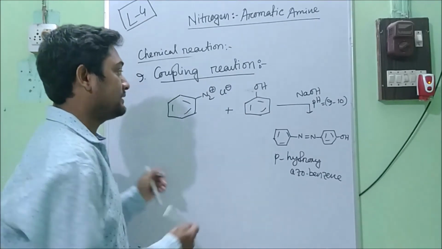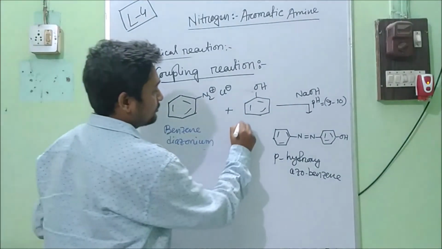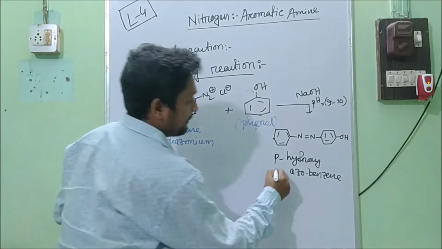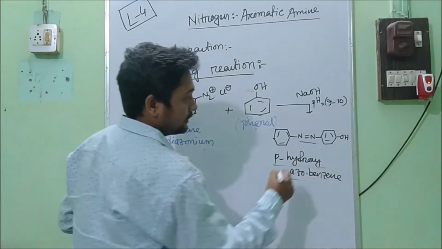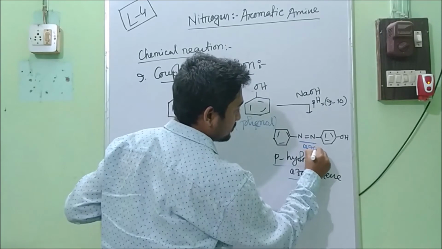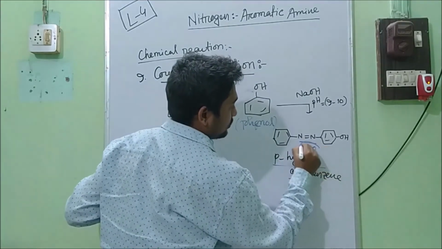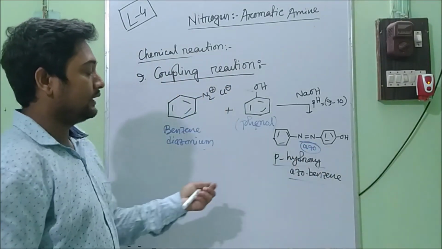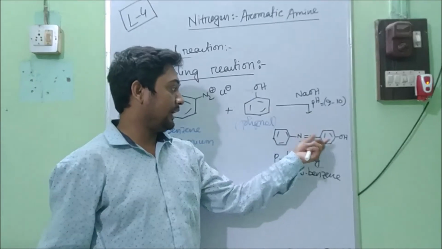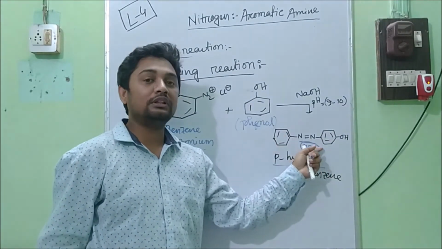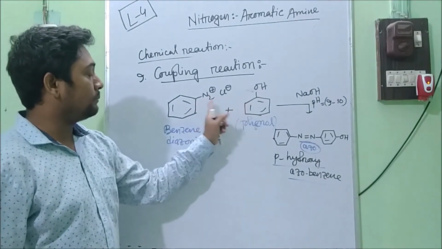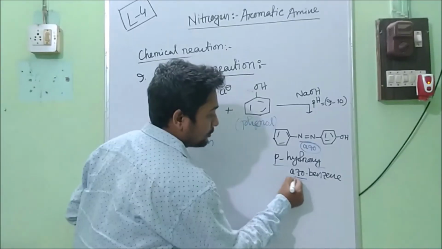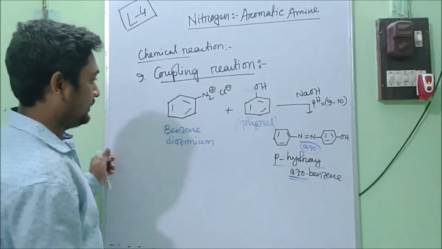In these reactions, benzene diazonium chloride will react with phenol and produce a para-hydroxy azobenzene. There will be this N double bond N. We will call it an azo bond. Whenever you have such a type of compound with an N double bond N, we will call it an azo compound. Here, I am showing the mechanism of how these two compounds combine together and form an azobenzene.